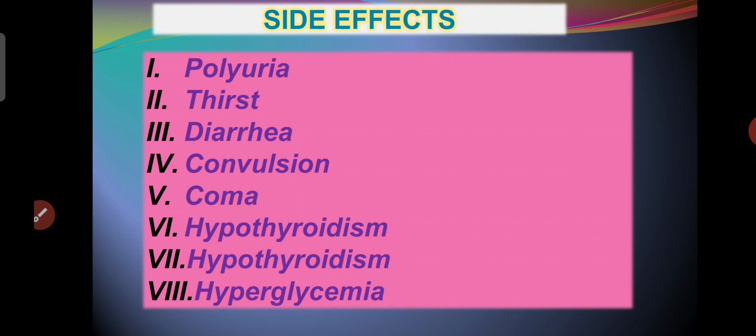What are the side effects of these drugs? These drugs may cause polyuria, thirst, diarrhea, convulsion, coma, hypothyroidism, hyperthyroidism, hyperglycemia. These are the side effects of these antimanic drugs.